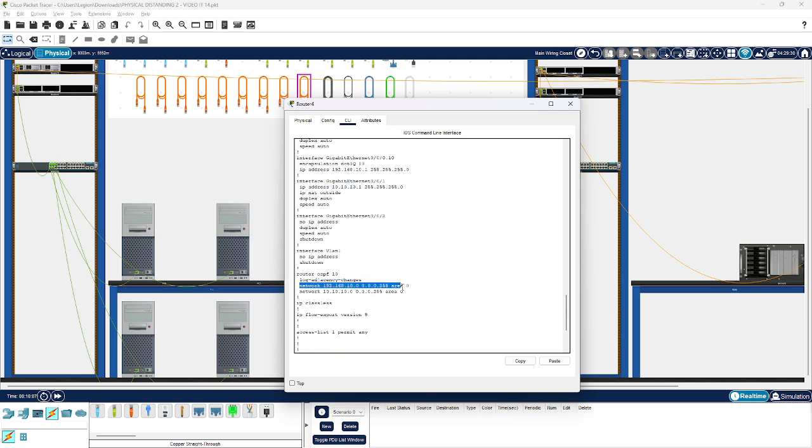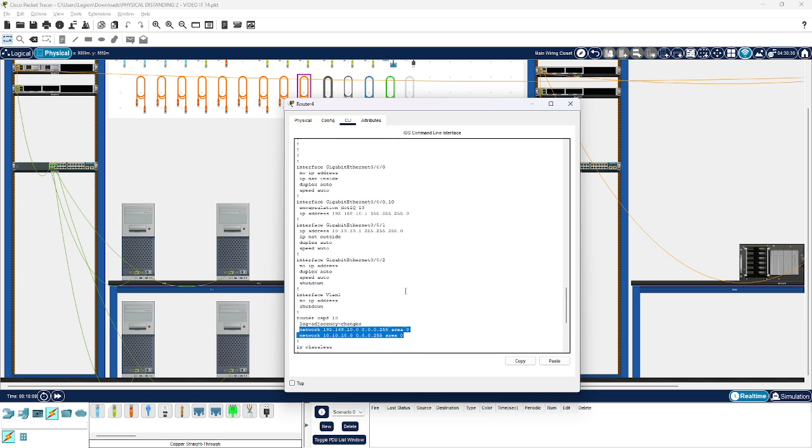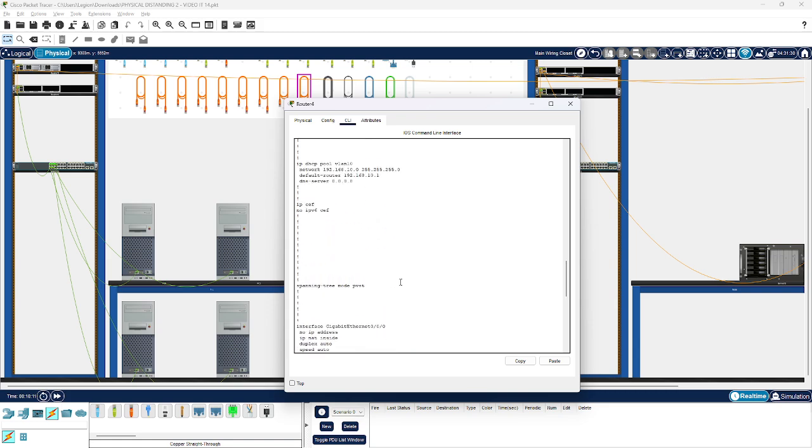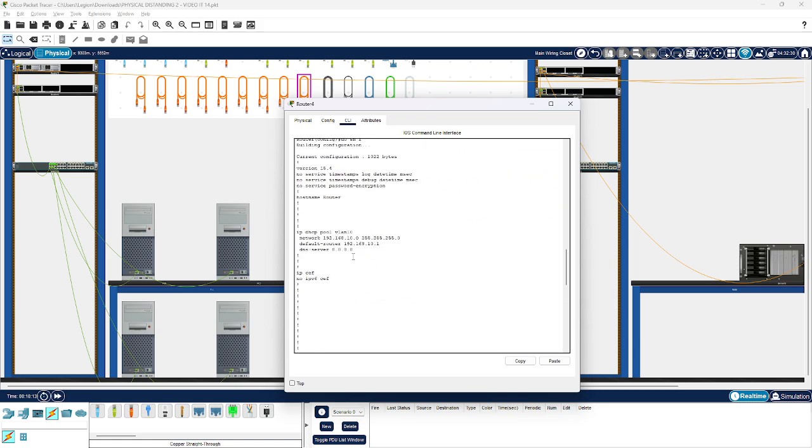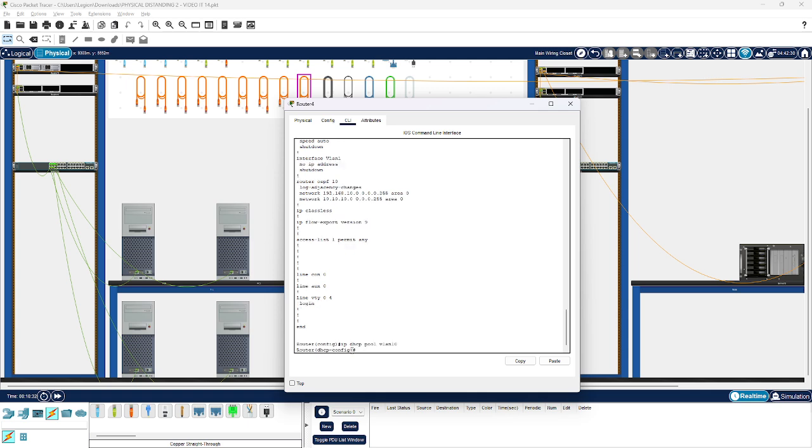Yes, as you can see, I have made the router OSPF, and also I have made the DHCP, as you can see here. So the keyword for the DHCP, you can just write ip dhcp pool. If it's VLAN, you can write the VLAN and then without space. For example, the VLAN is 10, so just write VLAN 10 like this.